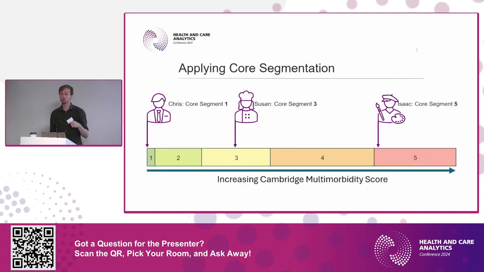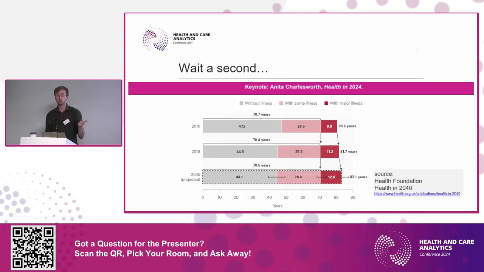Looking at our personas, how do we do that? So what we can do is we can get everyone's individual score, and then we can put them into one of these 5 bins in terms of core segmentation. And as I've already said, this was exactly what Anita was talking about yesterday. We're using the same score underlying our model, and I'll talk about that when we get to the model.